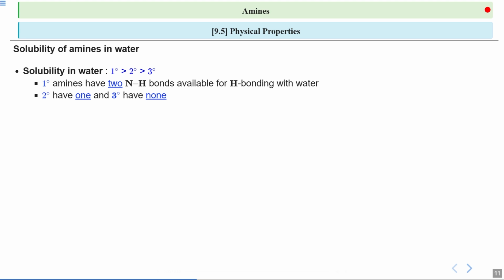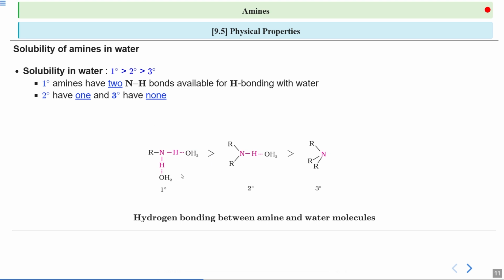Now, if you look at this diagram, here you have primary amine: nitrogen, one alkyl or aryl group, and two hydrogens bonded. So you can see primary amine can form two hydrogen bonds with water molecules because we have two hydrogens available. In secondary amine, I have one hydrogen and two alkyl or aryl groups, so it can only form one hydrogen bond with water.